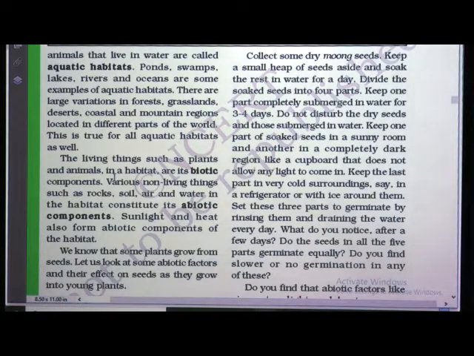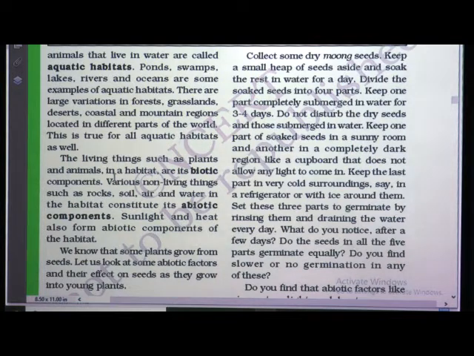A plant or an animal that lives in water cannot survive on land. Plants and animals that live on land cannot survive in water. This is because each organism has adapted itself to its own surroundings. A fish lives in water, cow, goat and dog live on land.